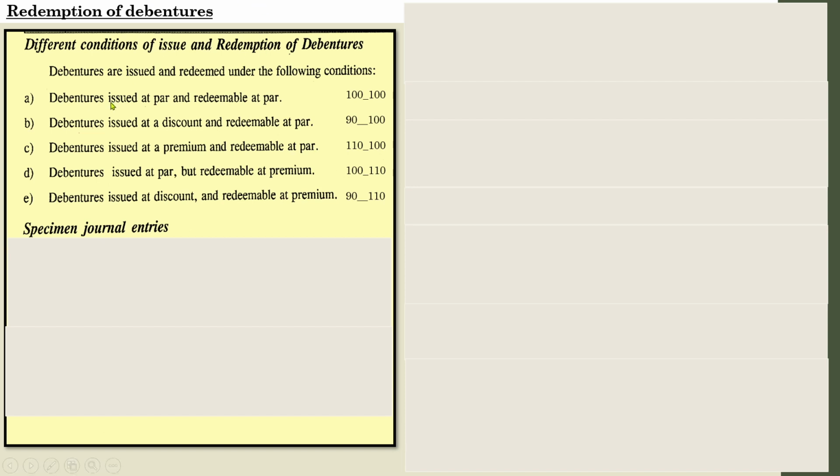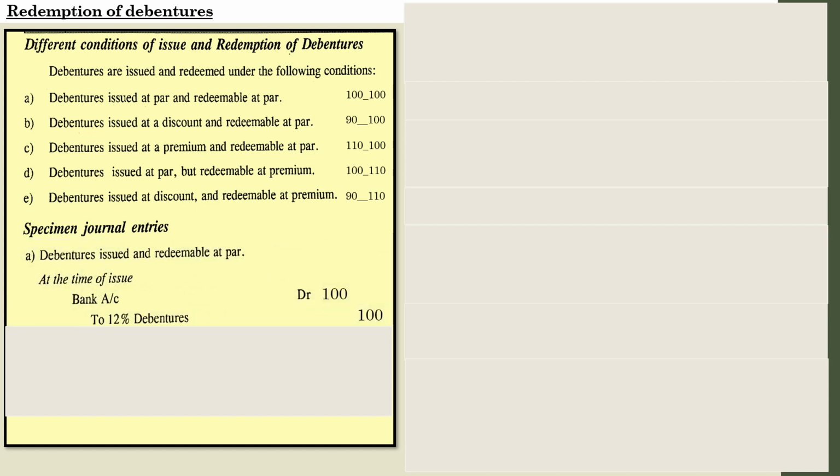Okay, first one, debentures issued at par, redeemed at par. So there is no issue with regard to any premium or anything else. Simply you just pass the issue entry and the redemption entry. So the entry will be bank account debit, to 12% debentures. For the time being, I am using the name 12% debentures.